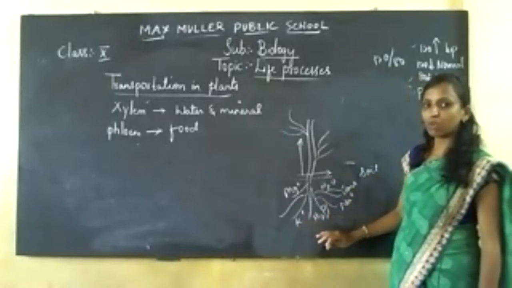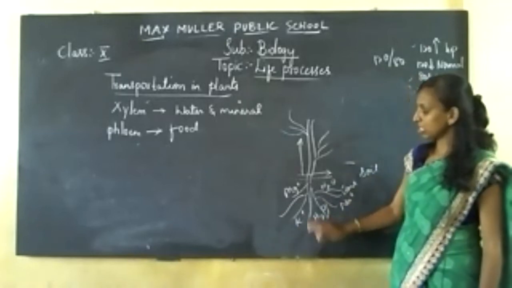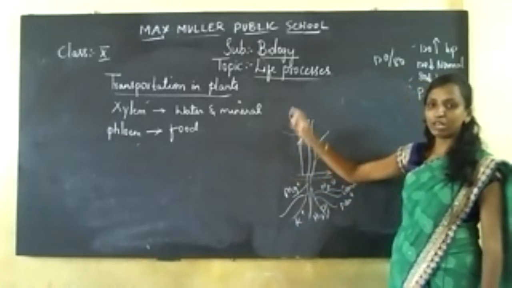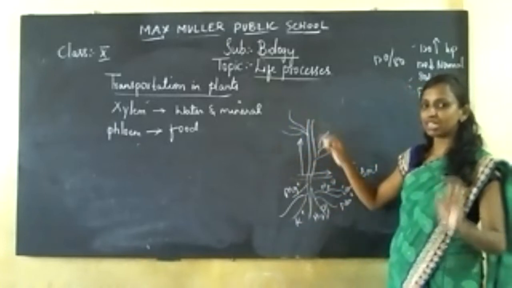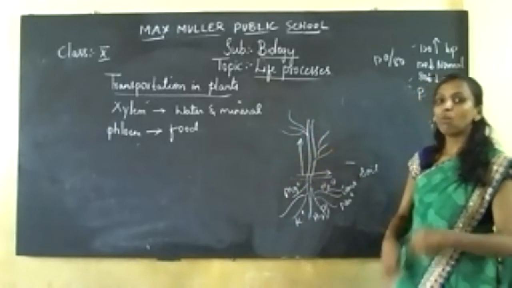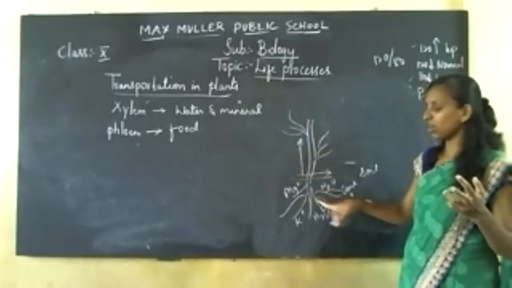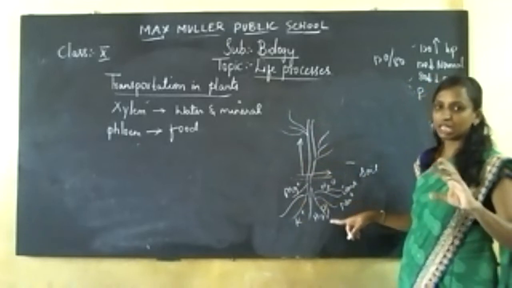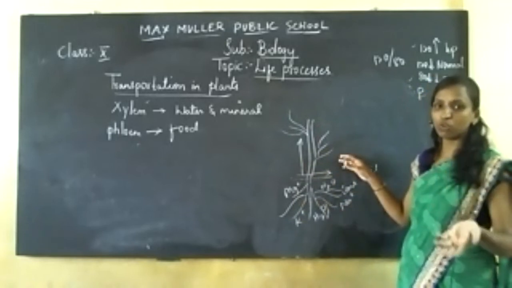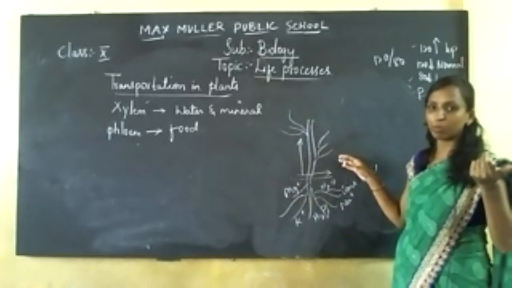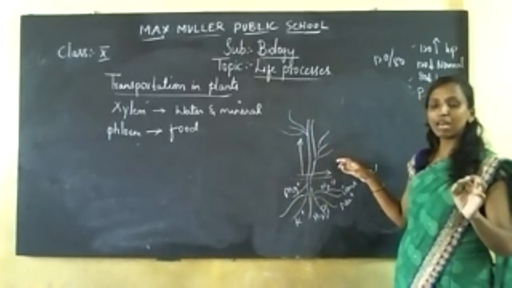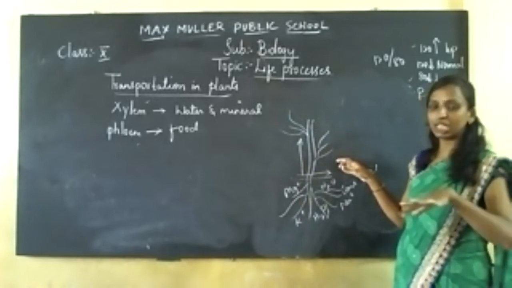So whatever the required quantity of this will be transferred through your upward direction, only upward. Occasionally sideways direction it takes place. Now what happens with the presence of phloem? With the presence of these ions and water, the plant is preparing its own food, which we have already discussed in your autotrophic mode of nutrition. Am I right? So there, the glucose molecule gets converted.